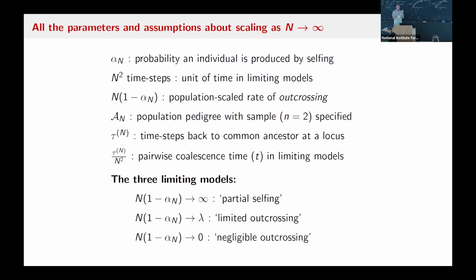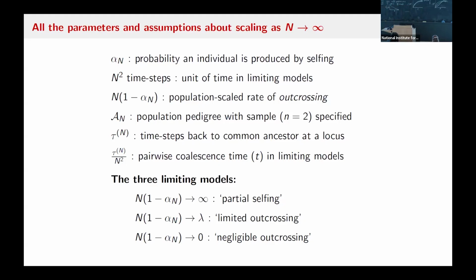On the other hand, if the rate of outcrossing is proportional to 1 over n, so really small, then we get this other thing we opted to call limited outcrossing. And in that case, in the entire ancestry of a sample, there's going to be a finite number of outcrossing events because the selfing rate is so close to 1, or going to 1 in the limit.